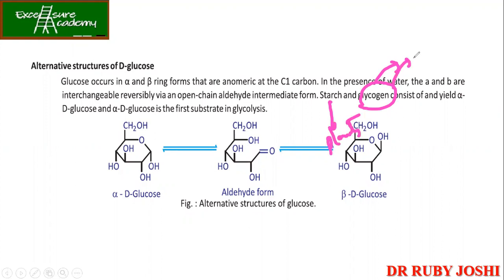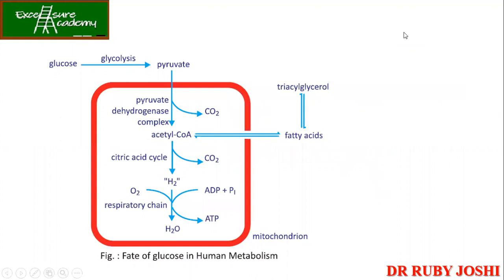ये plants हो गया, ये आपका mammals में हो गया है. Okay, so both we are going to study in detail with the structure. So what is given over here now? So you see that glucose undergoes glycolysis finally to get the pyruvate. Now pyruvate which will enter, ठीक है, फिर हमारा Krebs cycle चलेगा, फिर later it is going to enter the respiratory chain, या फिर we also say that electron transport chain में जाएगा, ठीक है.